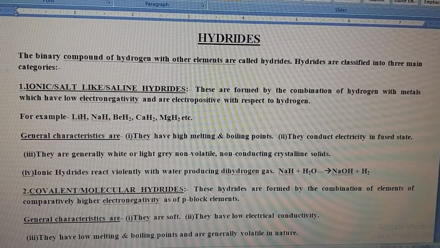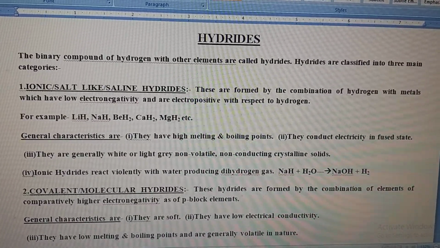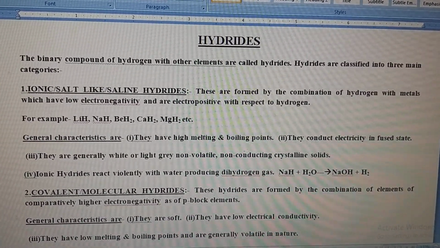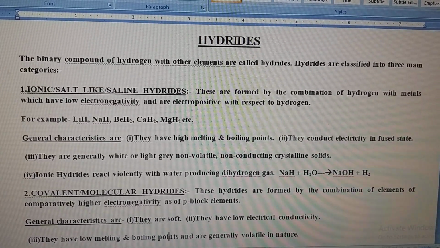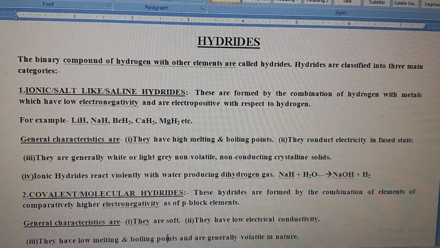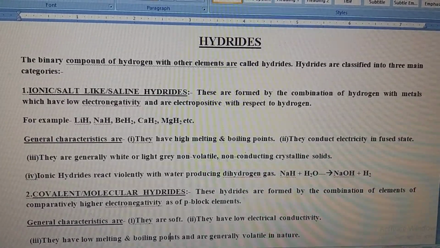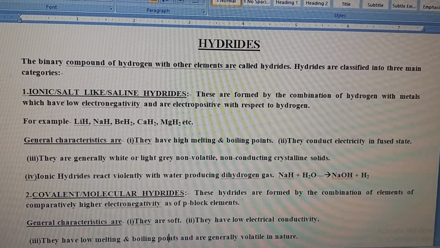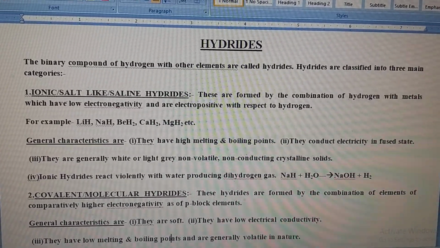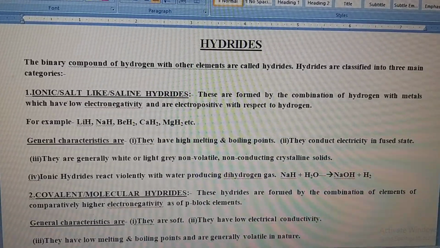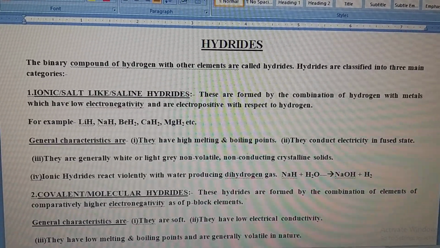They are generally white or light grey and non-volatile, they do not evaporate easily. They react violently with water and produce dihydrogen gas, as you can see in the reaction written there. And these hydrides are ionic in nature mostly, but some hydrides are covalent in nature. Why and how they are covalent in nature, that we'll discuss later.